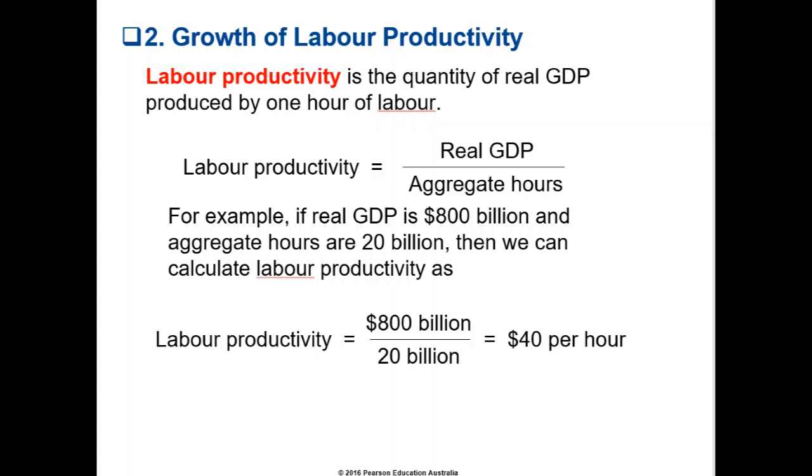Let's now have a look at the growth of labour productivity. What is labour productivity? Well, it's the quantity of real GDP produced by a worker with 1 hour of labour. The formula then is labour productivity equals real GDP divided by the total number of hours worked, or aggregate hours.